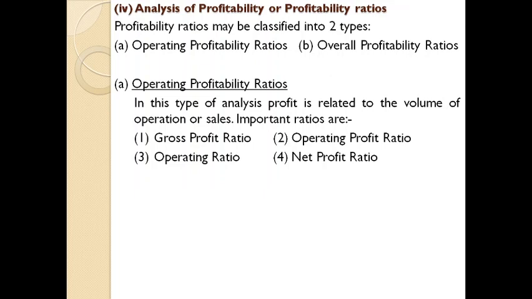So under operating profitability ratio, these ratios help in measuring whether the organization is earning adequate profits on the basis of its business operations alone. Under this, non-operating activities are not considered, only operating activities are considered.